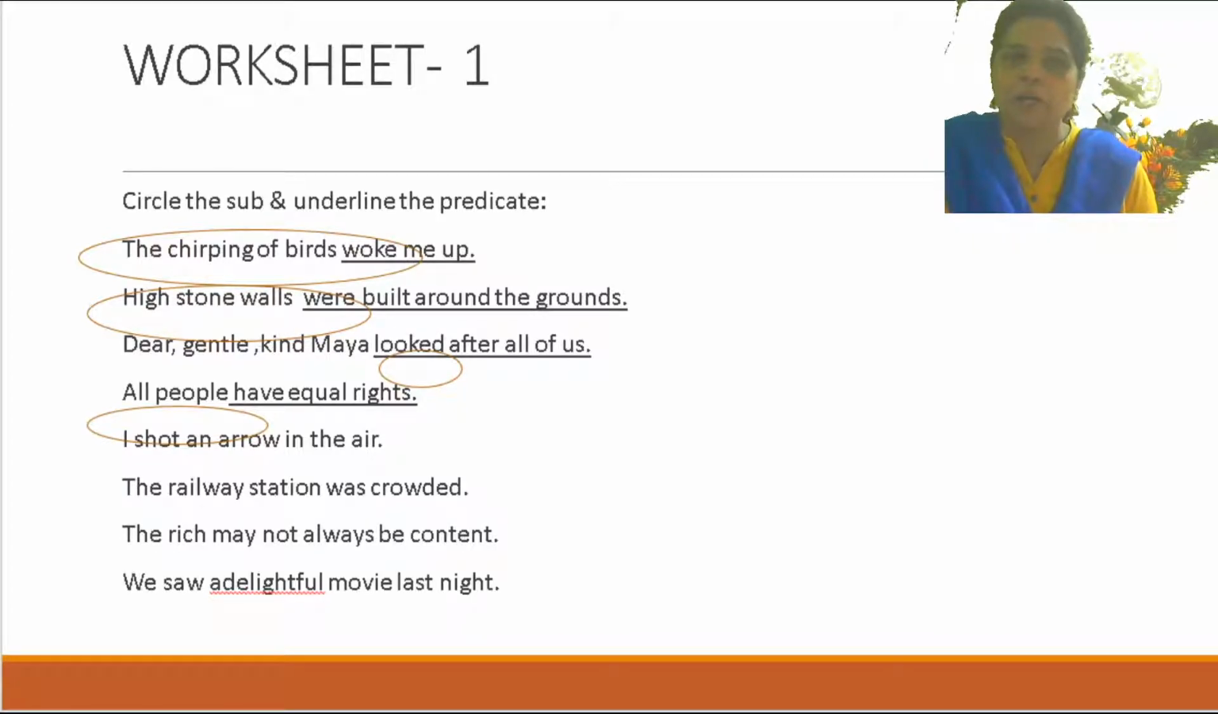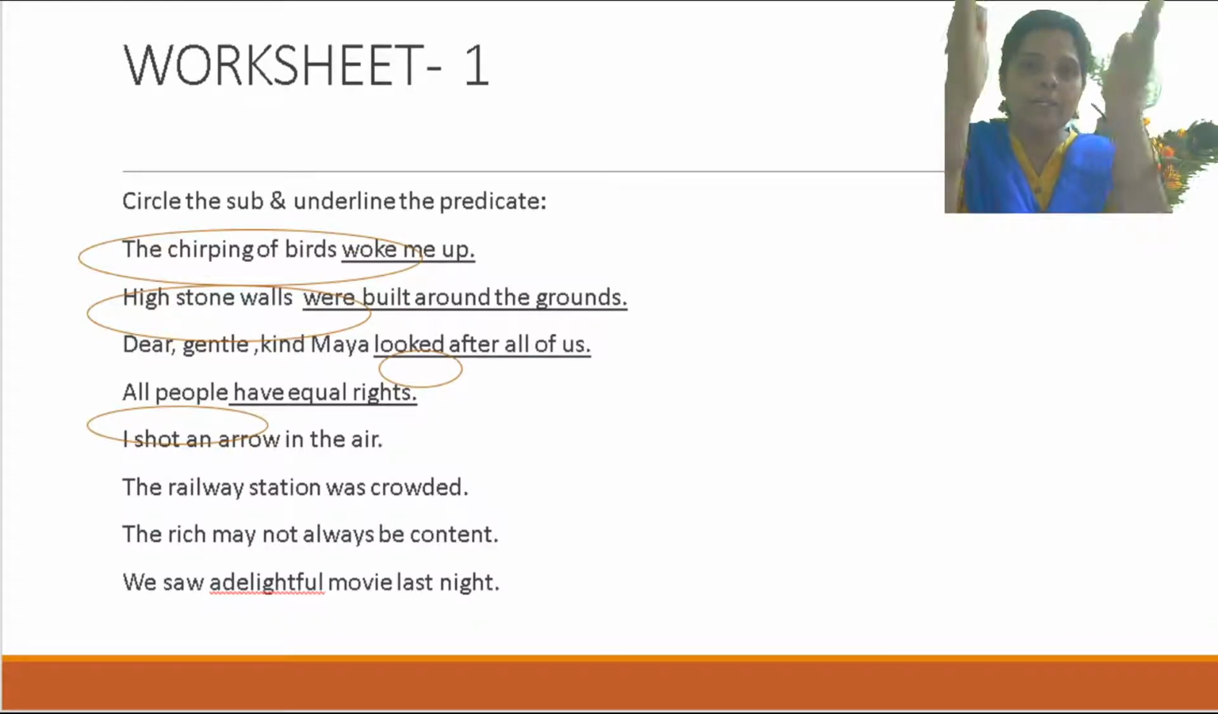Woke me up. High stone walls were built around the grounds. Here also, will only high stone walls be the subject, and were built around the grounds will be what? That will be the predicate. Where? Starting from the verb. The verb is also included in the predicate part. Remember, here the circle was done by mistake, but don't look at this. Okay, look at what is underlined. Remember, the verb is always included in the predicate part.